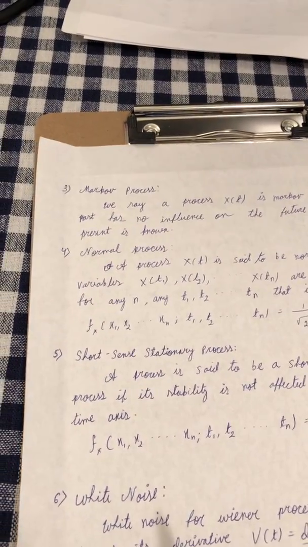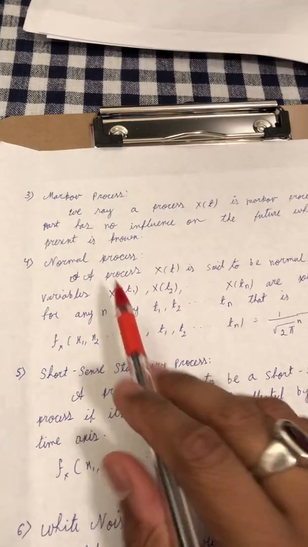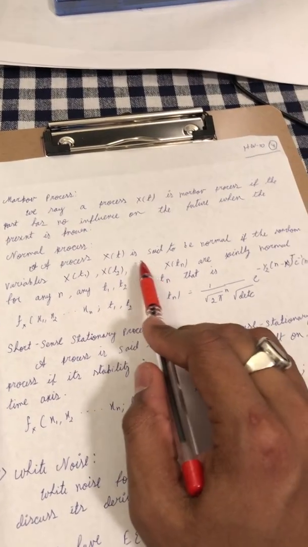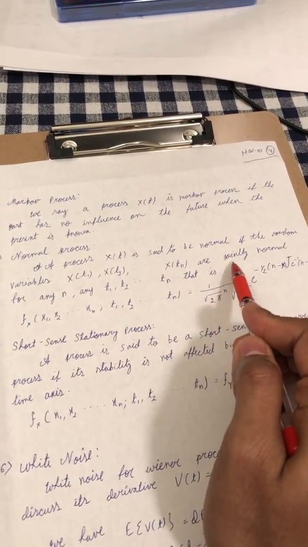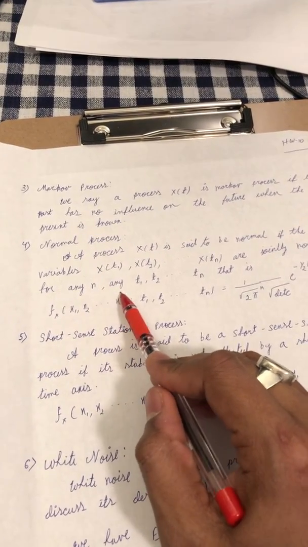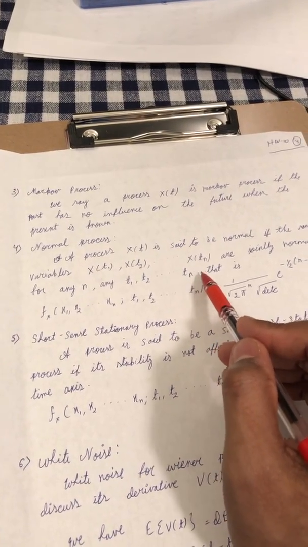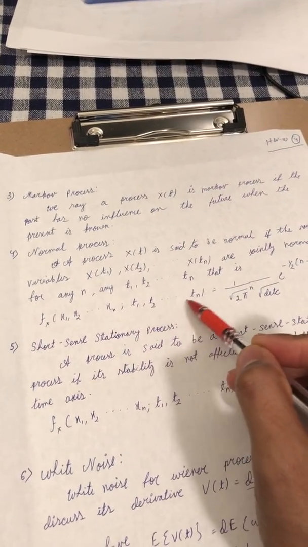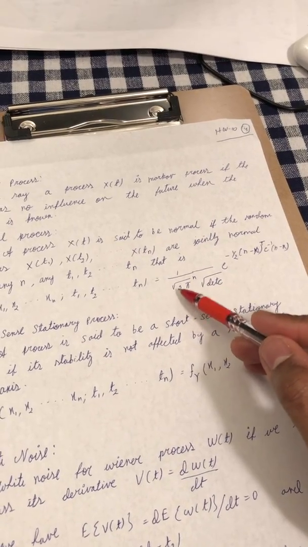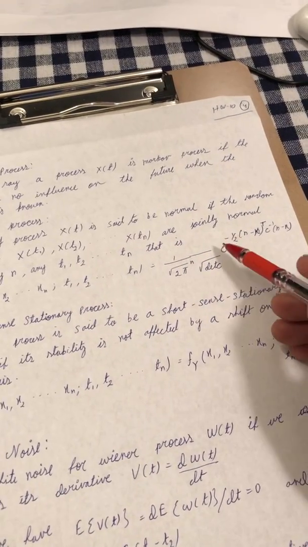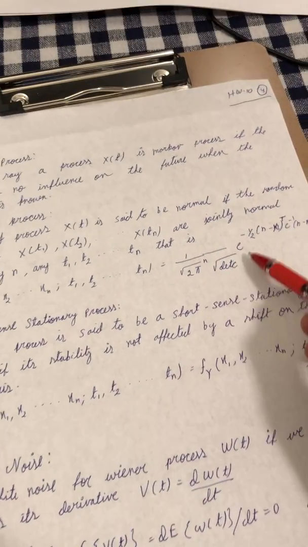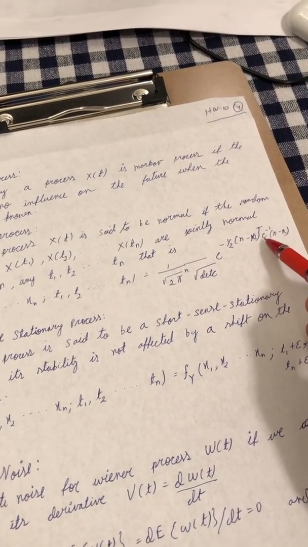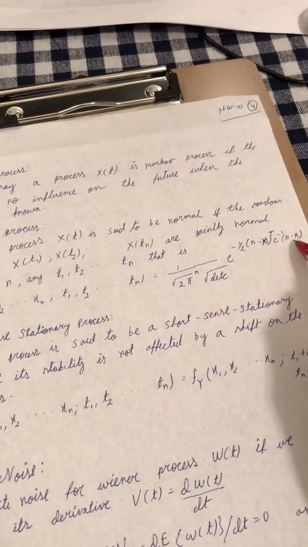The fourth one is normal process. A process x of t is said to be normal if the random variables x of t1, x of t2 till x of tn are jointly normal for any n and any t1, t2 till tn, that is, the function of x1, x2 till xn and t1, t2 till tn is equal to 1 by 2 pi root n to the power, e to the power minus half x minus eta transpose into C inverse x minus eta.